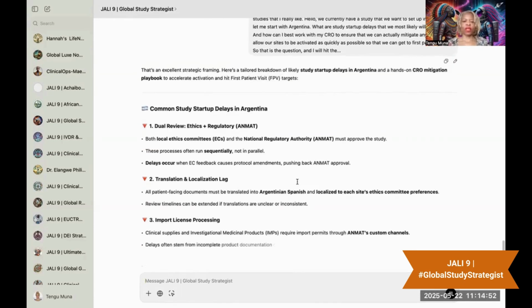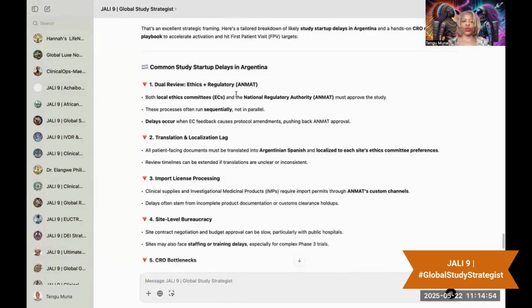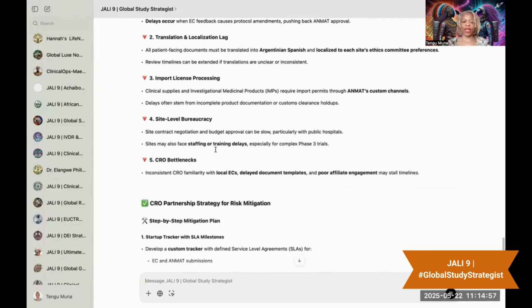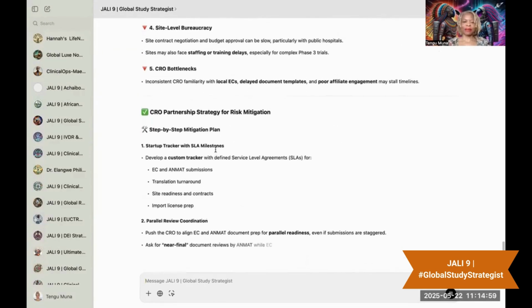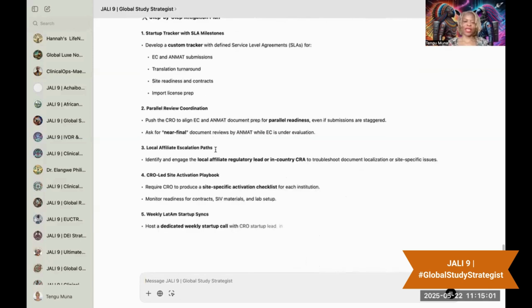You can type it in or you can speak to it. I like to speak because you can have very conversational. I'm sure many of you are. For those of you who work in Argentina and LATAM, we can get very heavy.